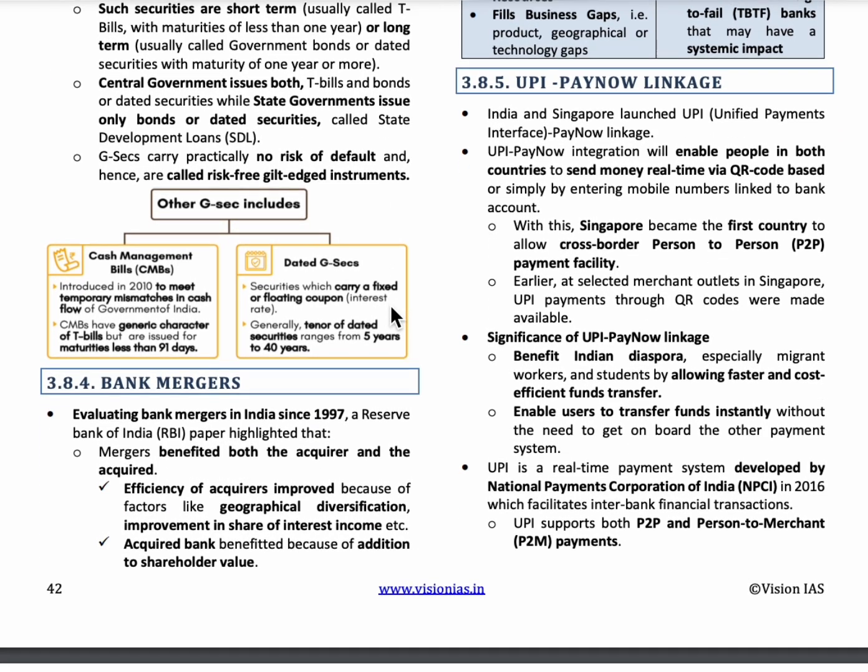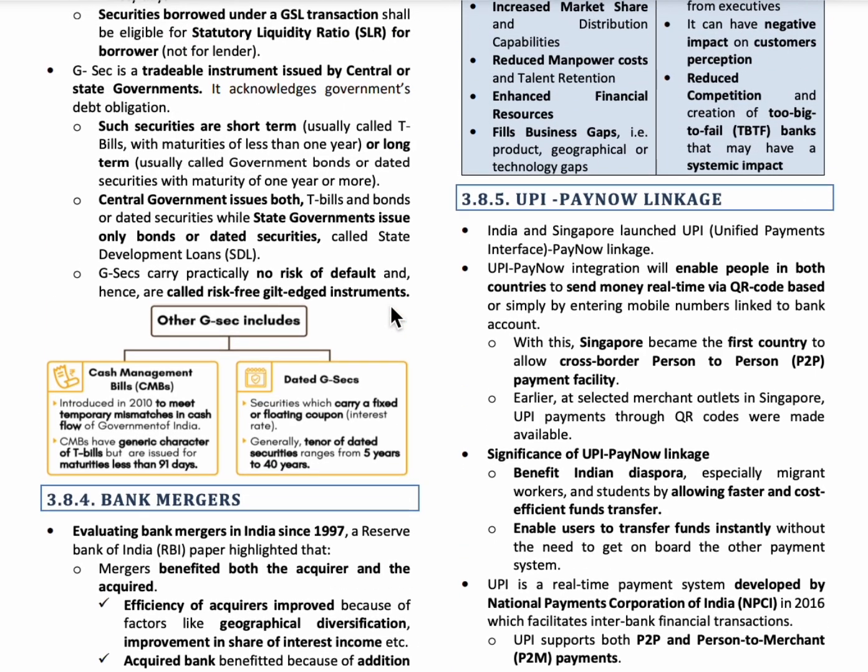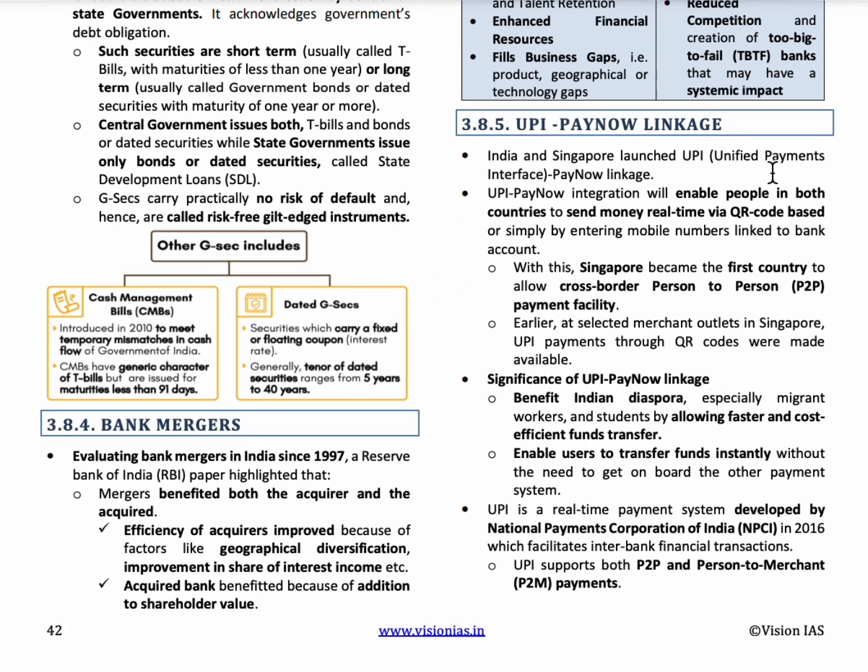The next topic is bank mergers. Merging two or more companies may increase economy, reduce manpower, fill business gaps, and can increase the market share. If two or more companies come together, or two or more banks come together, then it is called bank mergers. Then the next one is UPI PayNow linkage. UPI PayNow linkage will enable people in other countries to send money through the QR code or by entering mobile number. Singapore and India have launched the UPI PayNow linkage.